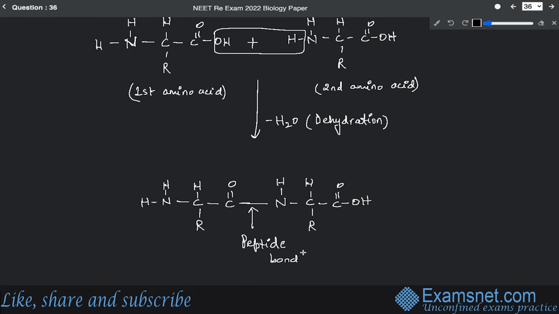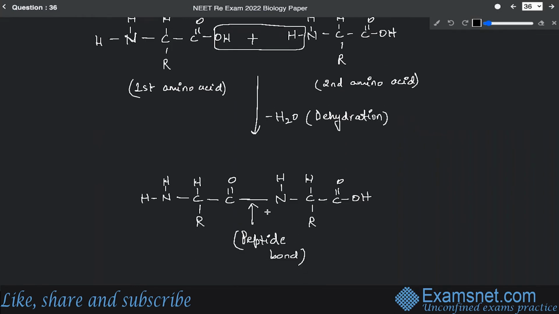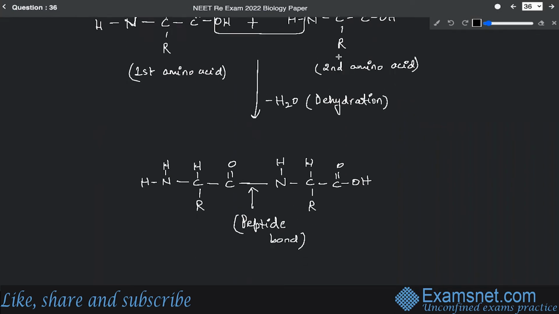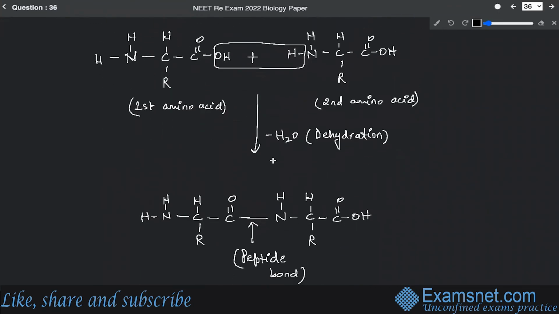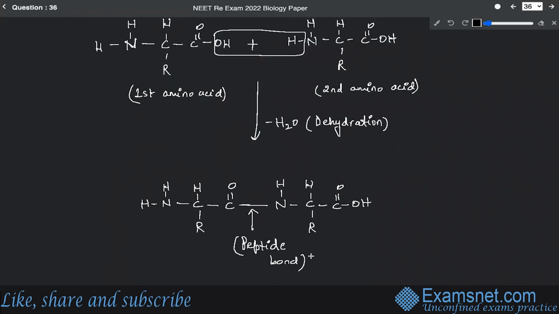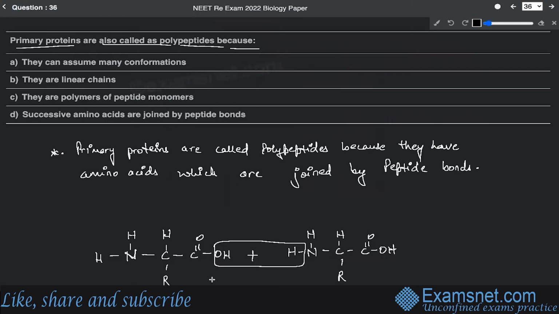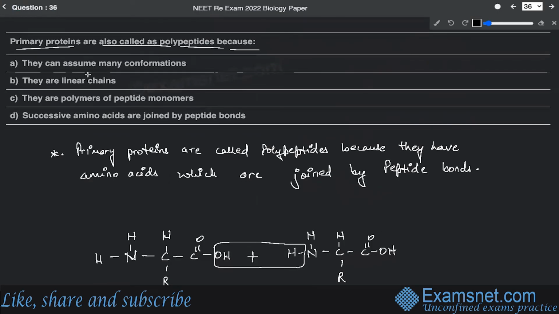So we can see from this figure that the dehydration process has taken place and the two amino acids are joined together by this peptide bond, which is also known as an amide bond. This is basically an amide bond. So definitely, in the options that have been given, they are called polypeptides, primary proteins, because the successive amino acids are joined together by peptide bonds. So that means option D is the correct answer.